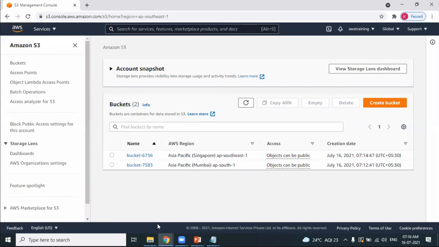Why did we create a bucket? Because you have to create the bucket, it is mandatory. If you want to store some objects, step one is to create a bucket. So that's the reason we have created a bucket. Fine, we have created a bucket.